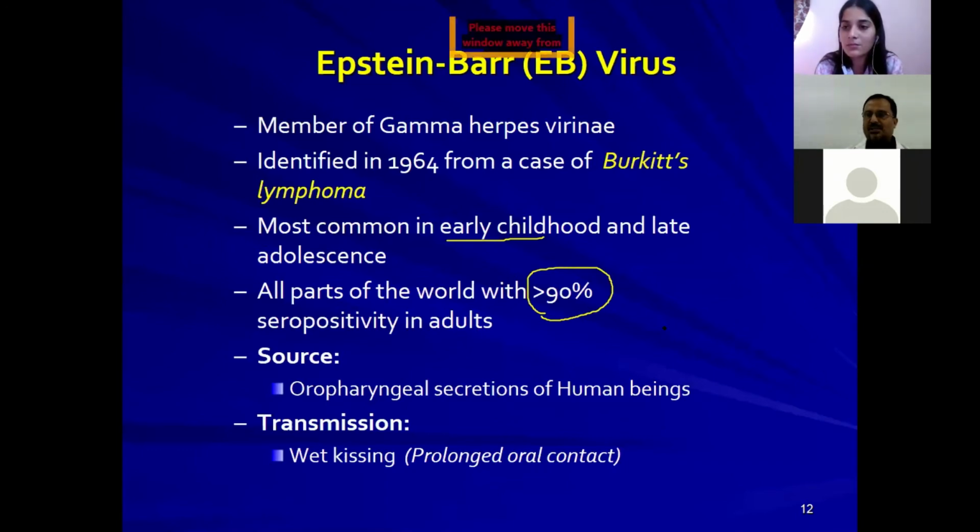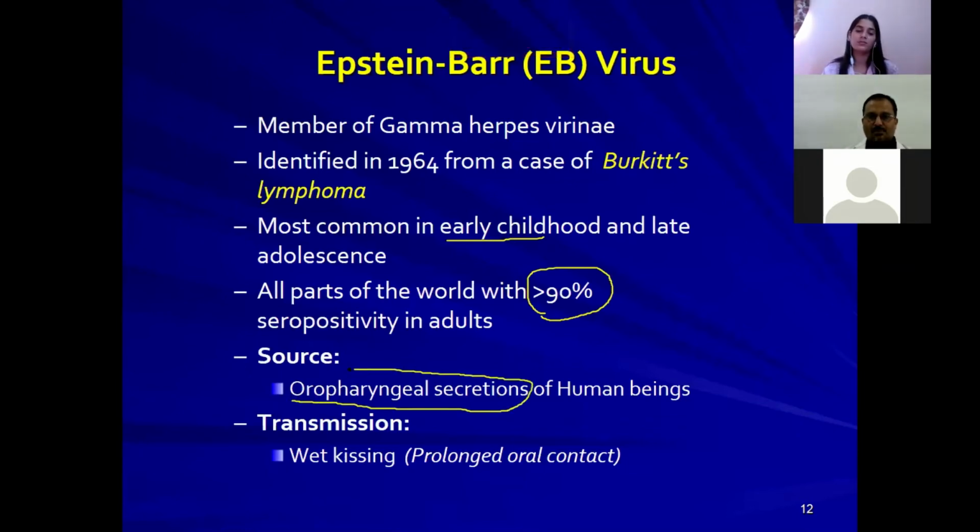Seropositivity means the individuals will show positive for IgM and IgG antibodies, or at least IgG antibodies, without any proper symptomatology. Symptoms may not be there, but the people will show the IgG antibodies. And the source is oropharyngeal secretions.